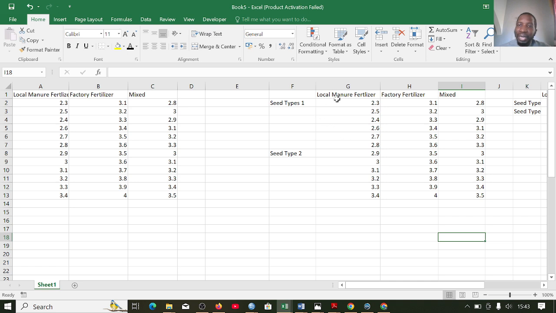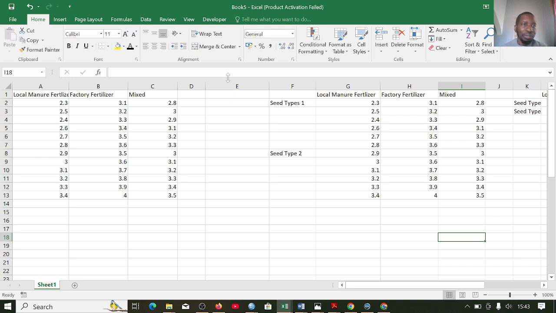But maybe under this local manure, the yield of seed 1 is higher than the yield of seed 2, so the two have interacted. They have a combined effect on the yield. So here I can reject the null hypothesis. In the null hypothesis, I say that there is no interaction when it comes to the influence on yield across the three groups, either because of the seed type or the fertilizer being used.